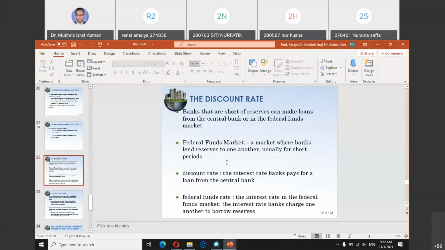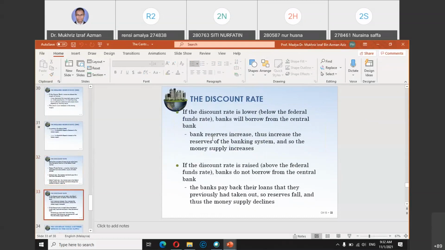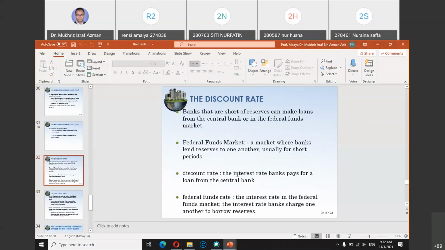Okay, discount rate is like an interest rate, but the word discount refers to the interest rate banks pay for a loan from the central bank. So if a commercial bank wants to take a loan from the central bank, the interest rate that the central bank sets is called the discount rate. For example, CIMB or Maybank wants to borrow from the central bank, so the interest rate charged or set by the central bank is called the discount rate.